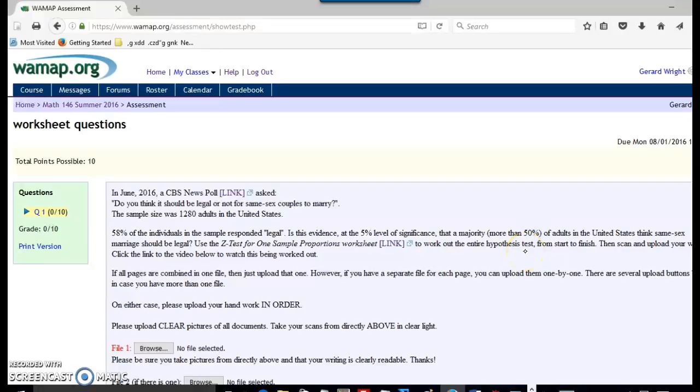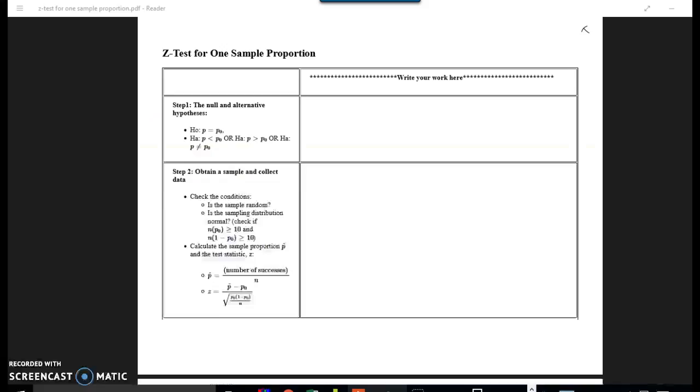All right, so first of all, I have the worksheet right here. There's a link to this worksheet on the question. This goes through all the details step by step for doing a hypothesis test. First, before I get started going through the steps, let's just write down the basic information for reference.